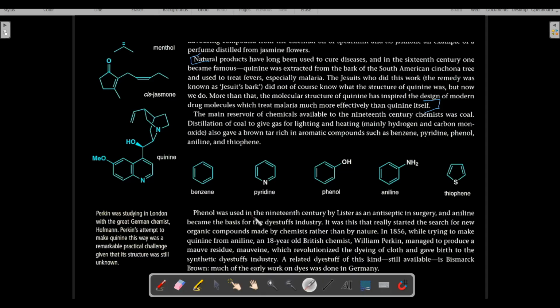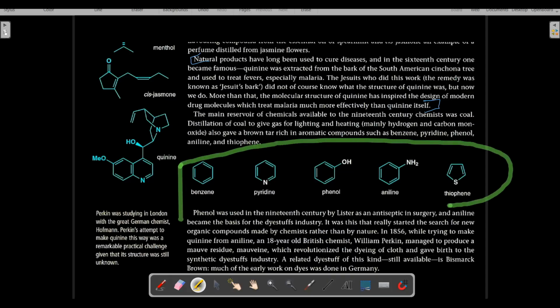Before ending the lecture, I would like you to have a look at these structures. This is the structure of benzene. This is the structure of pyridine. This is the structure of phenol. This is the structure of aniline, and this is the structure of thiophene. I want you to have a look at these structures.